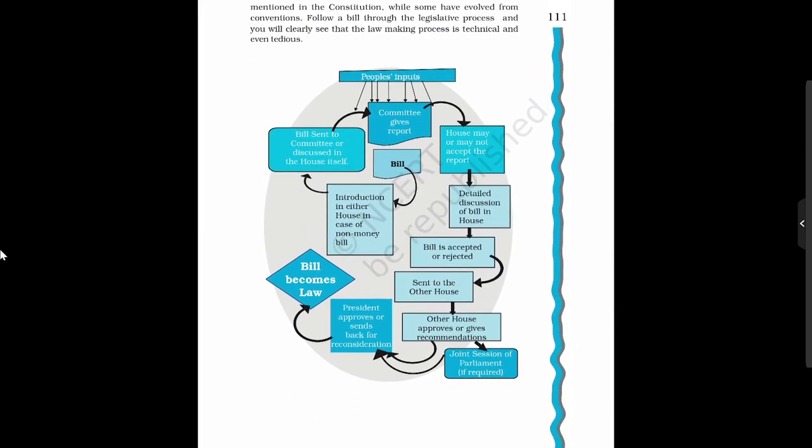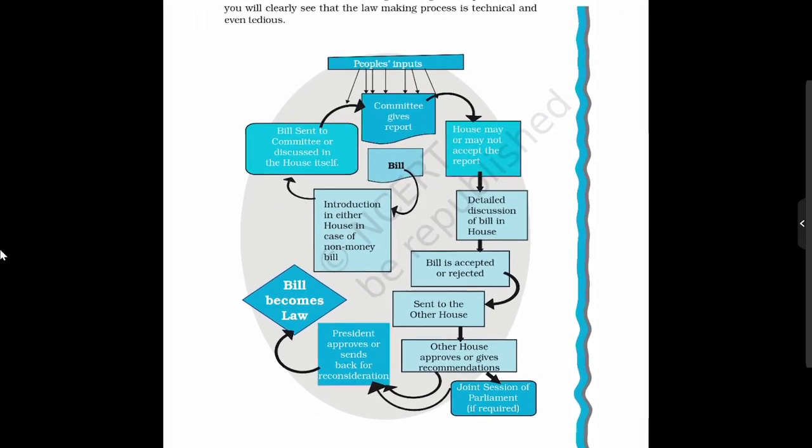In this chart, you can see that a bill, this is stage 1, will start when it is introduced in either house of the Parliament. In case of a non-money bill, because a money bill cannot be introduced in Rajya Sabha. Once it is introduced in the house, the house will send the bill to the committee for discussion. Then the committee will give the report. On the basis of the report, the house may accept or may not accept the recommendations of the committee.